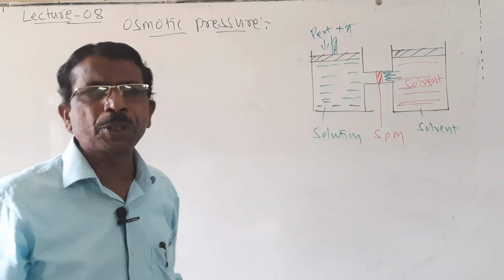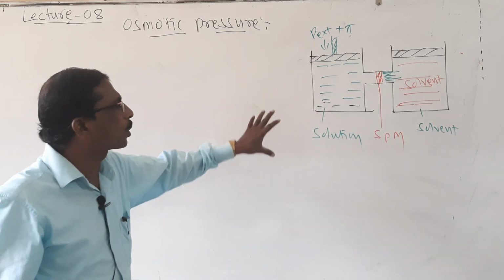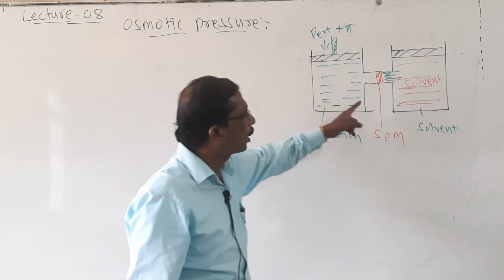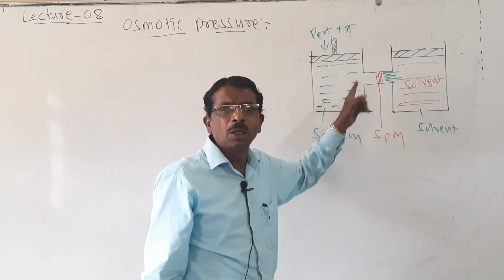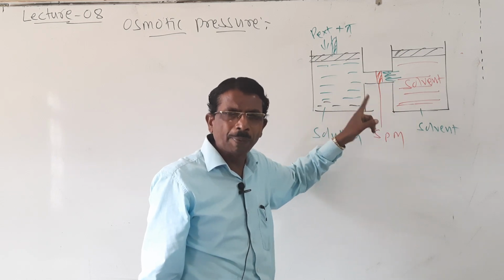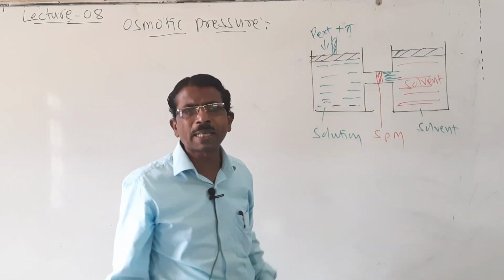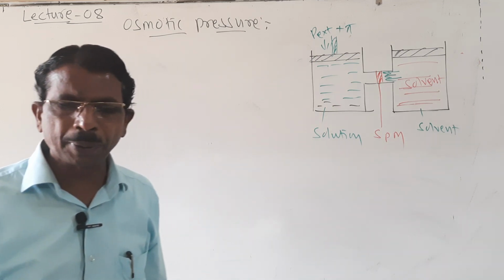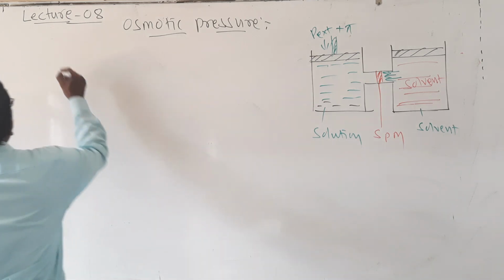This external pressure is called osmotic pressure. So osmotic pressure is the external pressure applied on the solution side that prevents or stops the movement of solvent molecules into the solution through a semi-permeable membrane. Or it may also be defined like this: the flow of solvent molecules